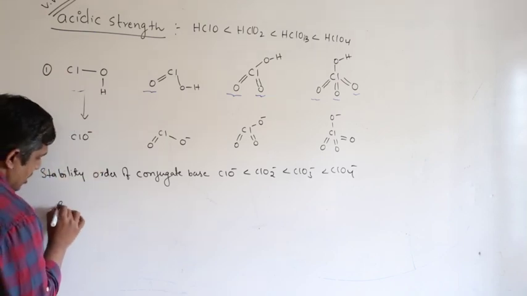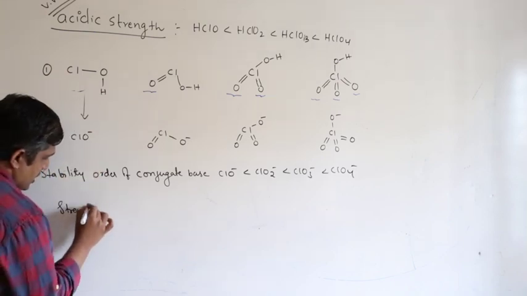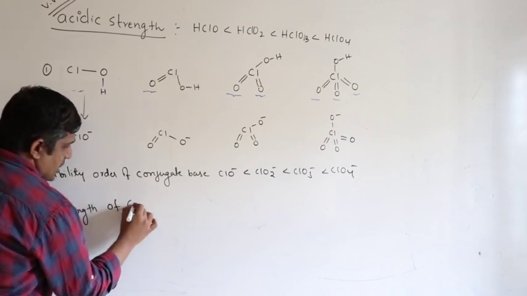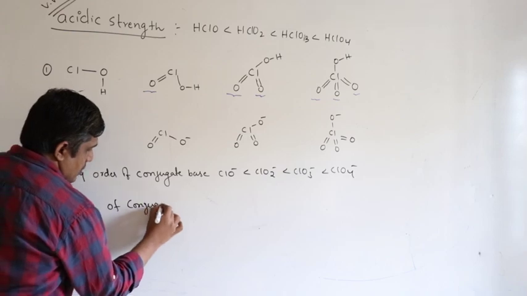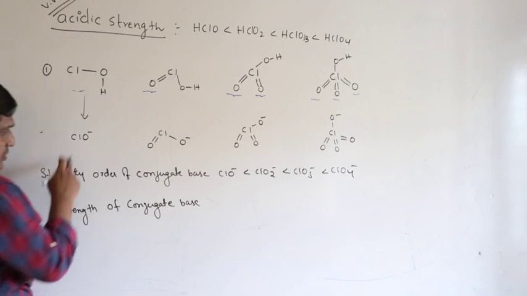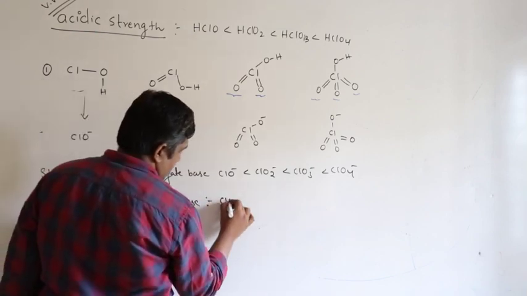So if you write the basic strength of the conjugate base, it is reverse. This is unstable, readily accepts a proton, therefore this is a strong conjugate base.